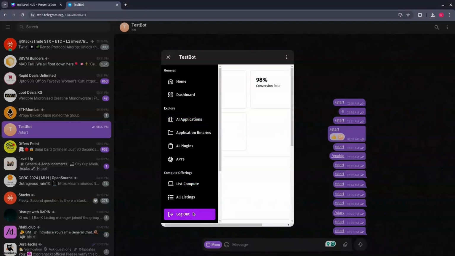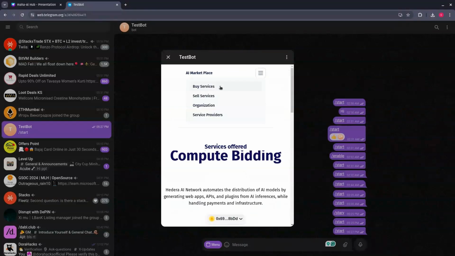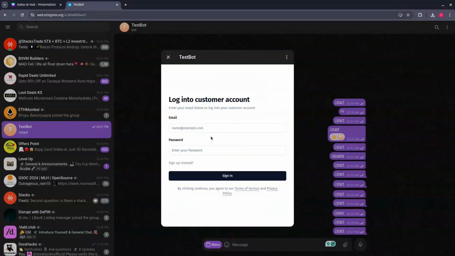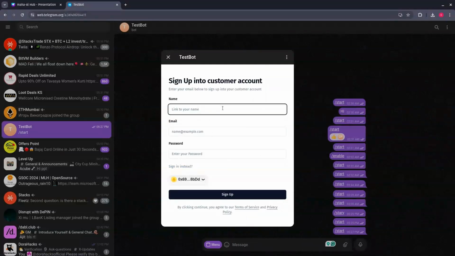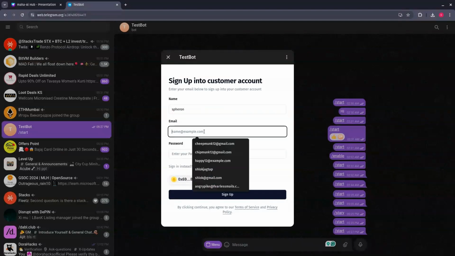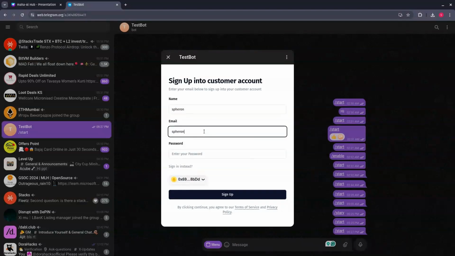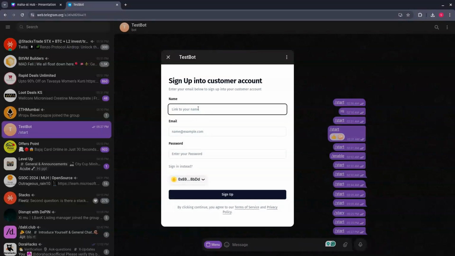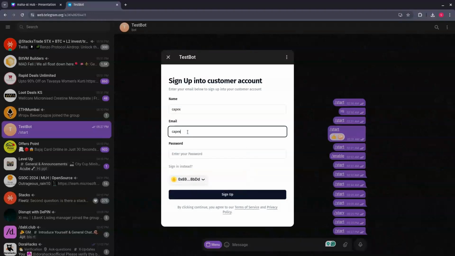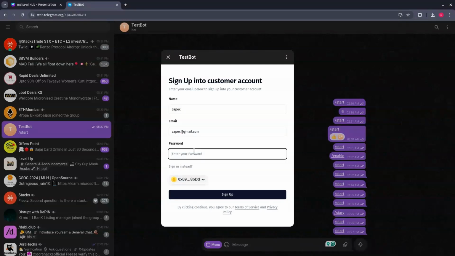So we'll log out from here, and we'll create a new buyer's account where the user could just buy it from us. So the user could just put his name, which would be Speron in this case. Let's see Speron. So for that case we'll put the name, which would be Capex in this case, and we'll put the email ID and enter some password.